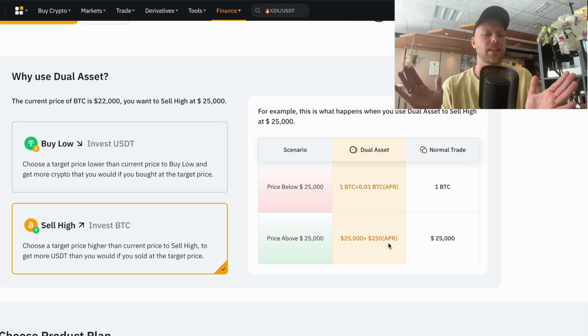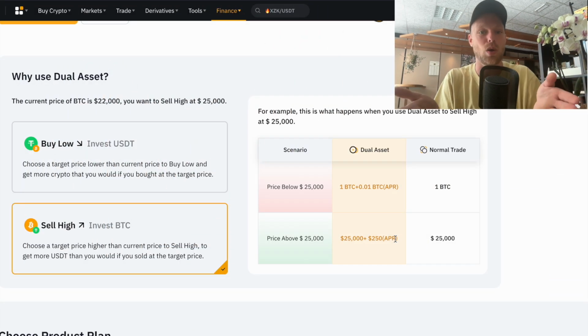So what's the catch right here? Well, let's say you invest with 1 Bitcoin. Bitcoin is 25,000 and it goes to 26,000, right? You actually could have made 1,000 during that time period, but you didn't because you used this option. However, this is actually a guaranteed profit.